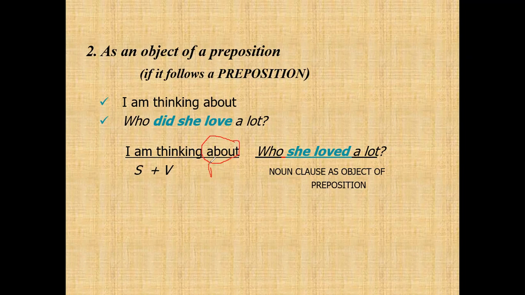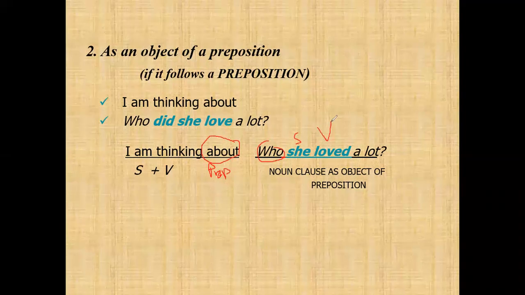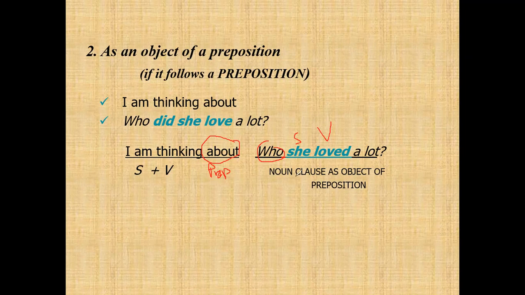After that it is followed by a noun clause as the object of the preposition. The connector is who, followed by the subject she, and loved is the verb. It is the object of the preposition about.